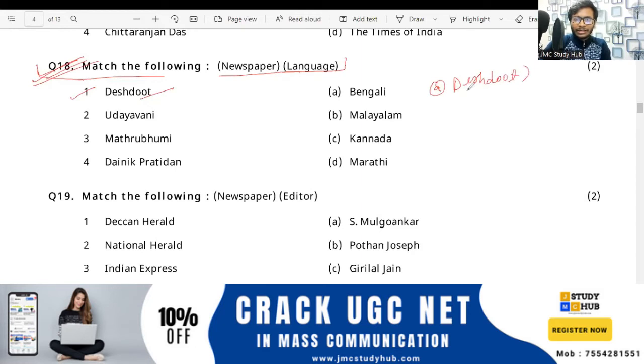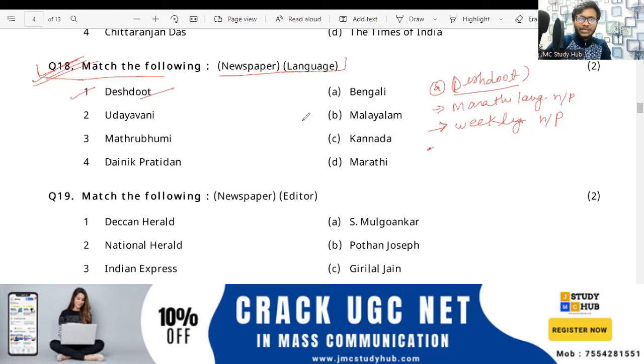This is the newspaper in the Marathi language, and its periodicity was weekly. Okay, weekly newspaper, please note it down. This Deshdoot is the Marathi language newspaper and its periodicity was weekly.